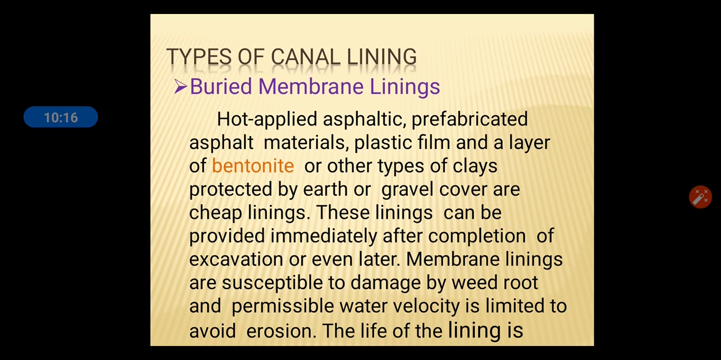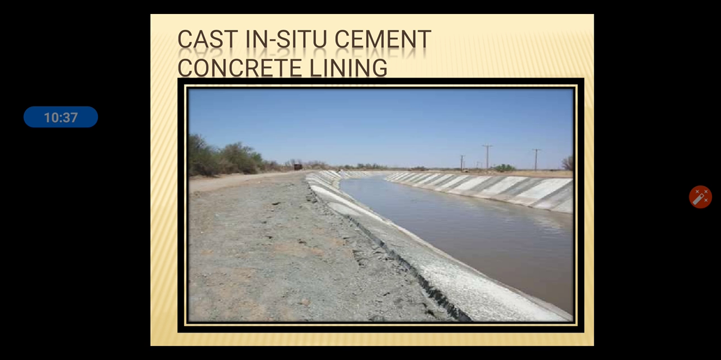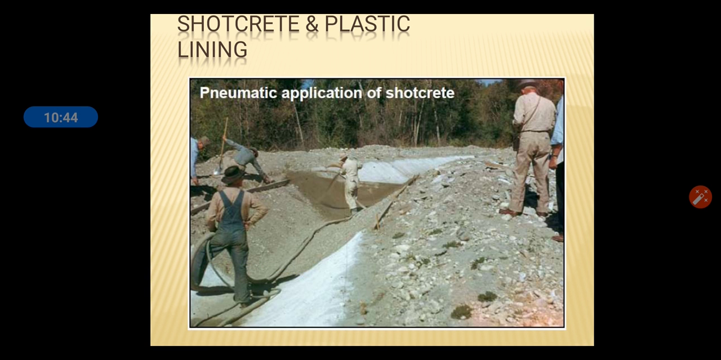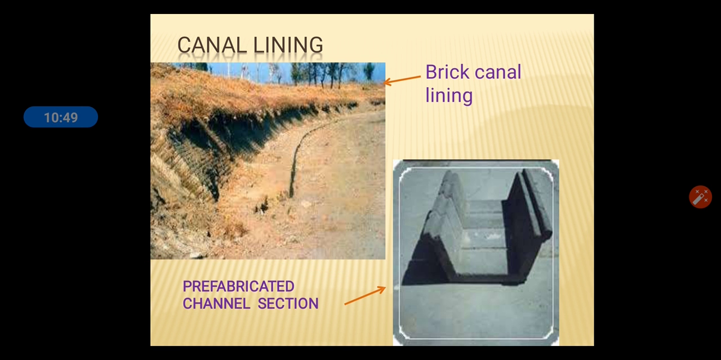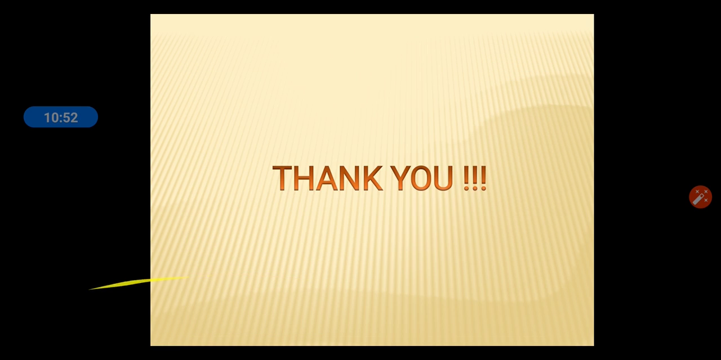Buried membrane lining. Hot applied prefabricated asphaltic material, plastic film, and a layer of bentonite or other type of clays protected by earth or gravel cover are cheap linings. These types of materials are used for buried membrane lining. These pictures show the cast in situ cement concrete lining, shotcrete and plastic lining, canal lining. Thank you.